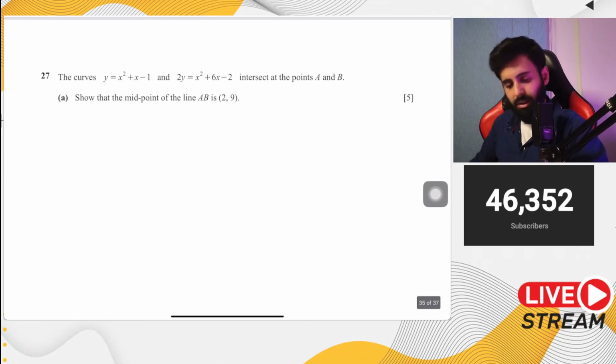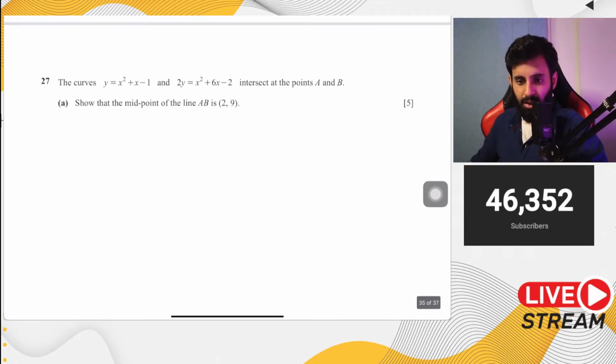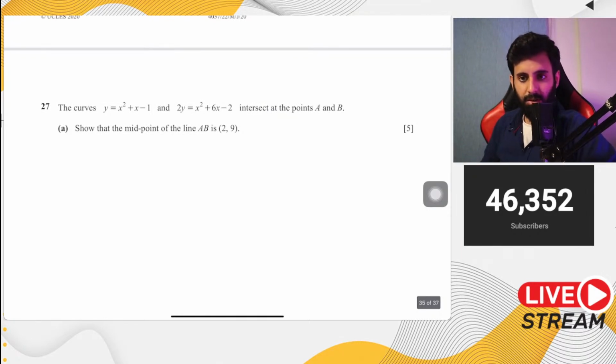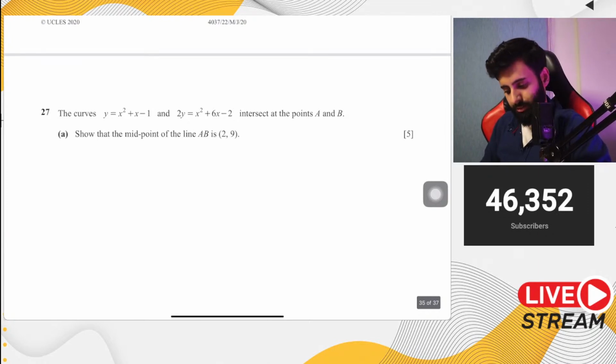I'd like you guys to do question number 27, part A. First, find out. Yes, Hasib, let me do this question, then I'll take your question. In fact, let me extract your question in the meantime. So I'd like you guys to solve this question. y equals x square plus x minus 1 and 2y equals, find the point of intersection.